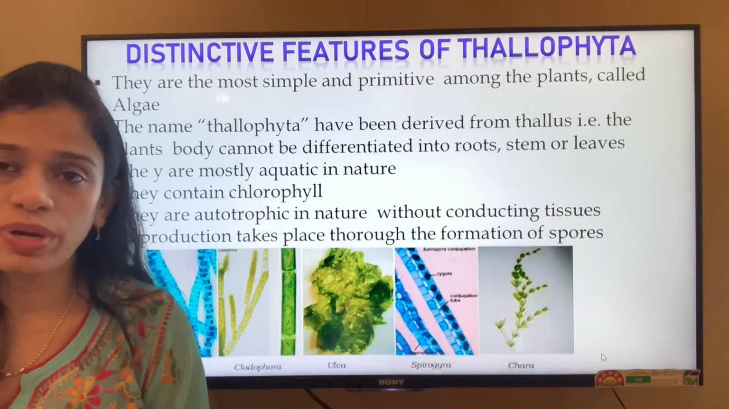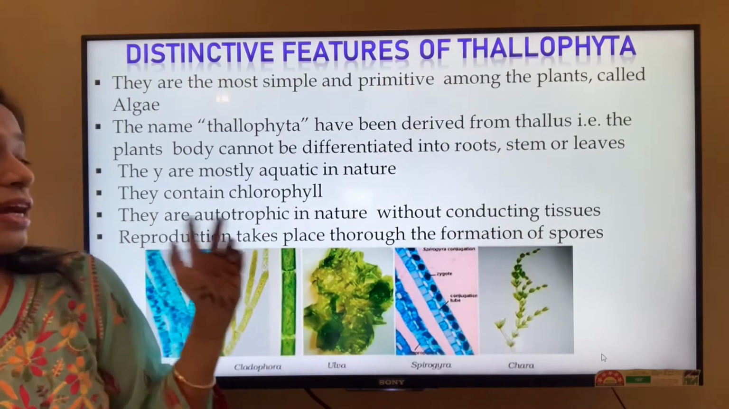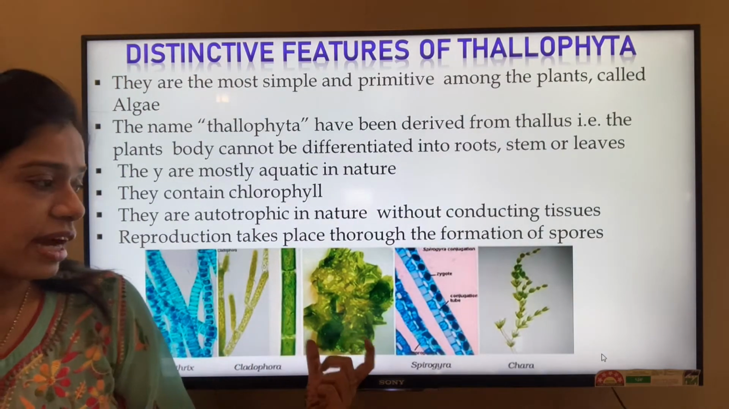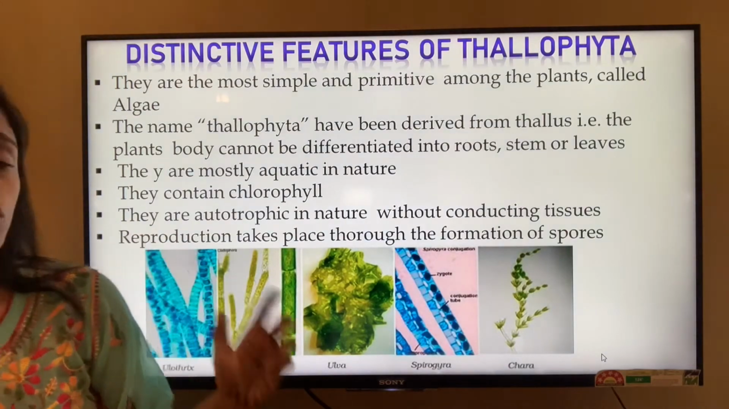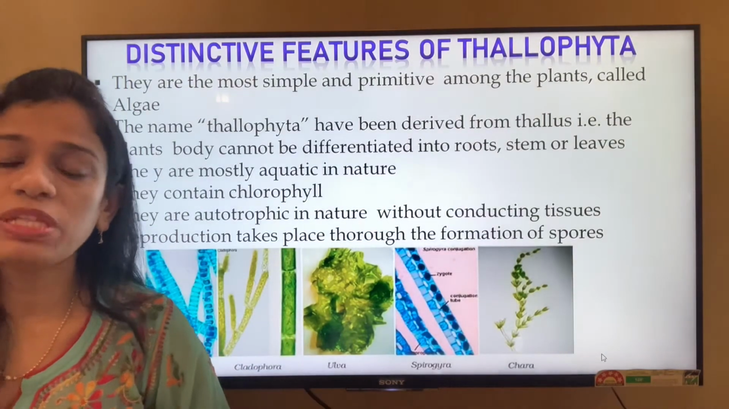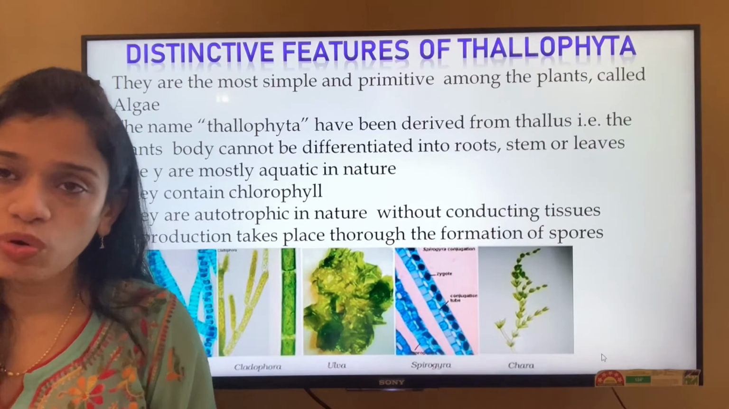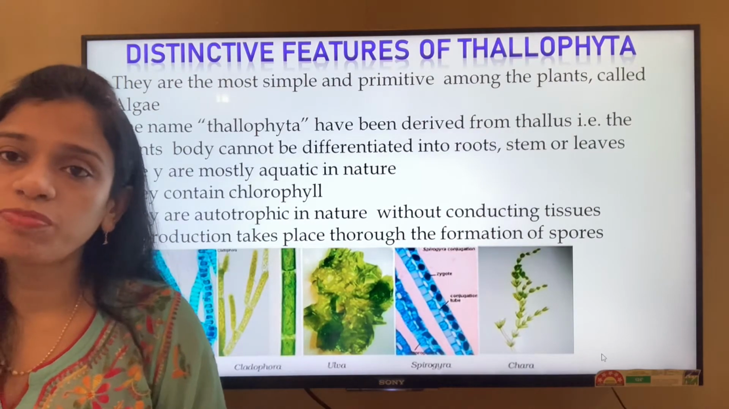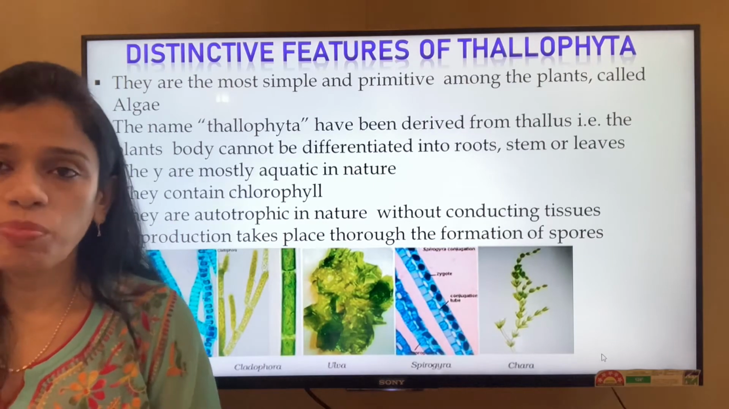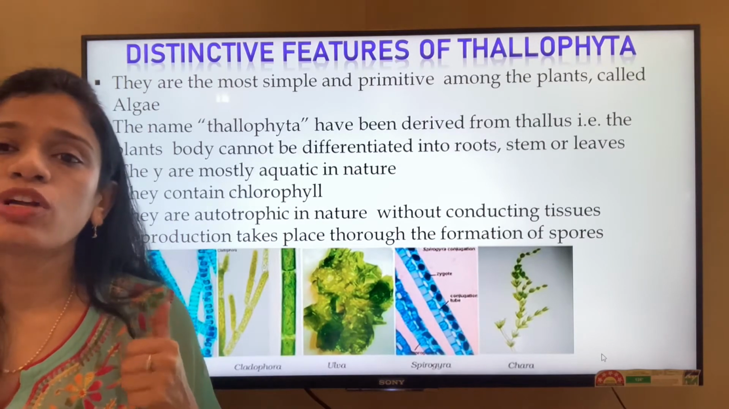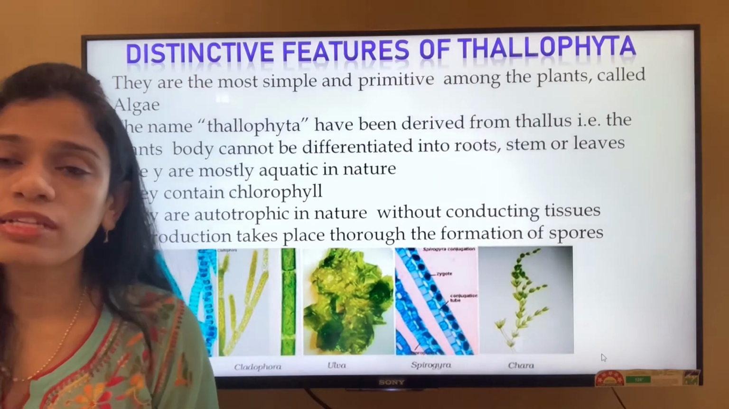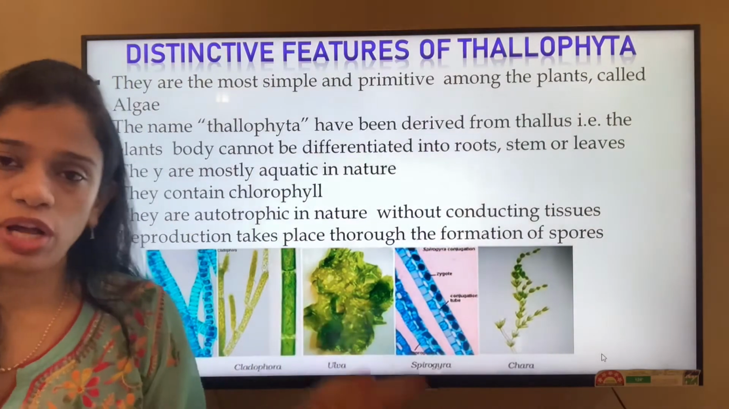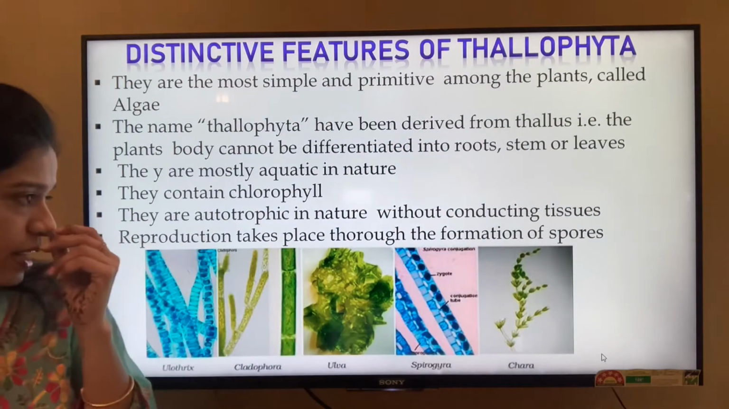They are found only in water bodies, and they contain chlorophyll. They are green in color, and they are autotrophic in nature. Autotrophic means they have chlorophyll, so they are able to produce their own food. They do not have a particular leaf-like structure for producing food, but the chlorophyll present in the thallus of that particular organism helps in the production of food, and so they are autotrophic in nature.